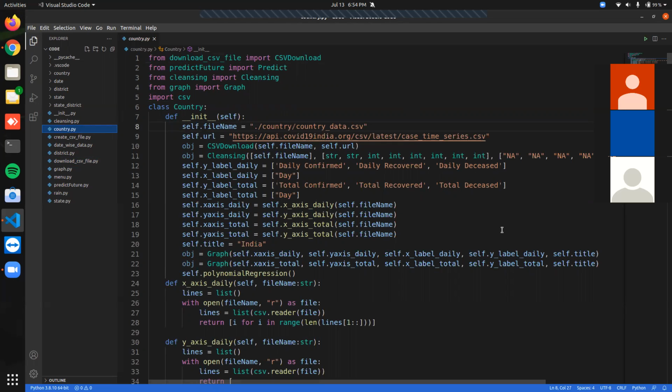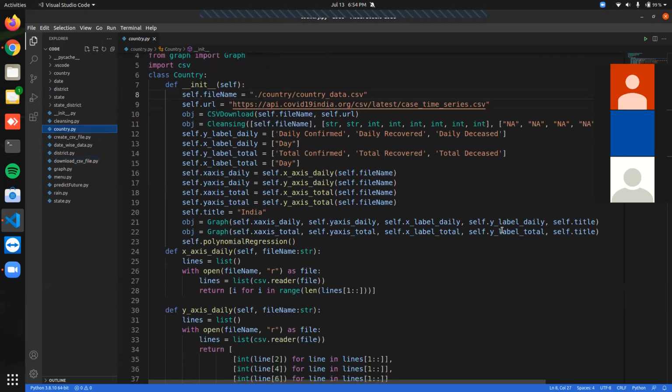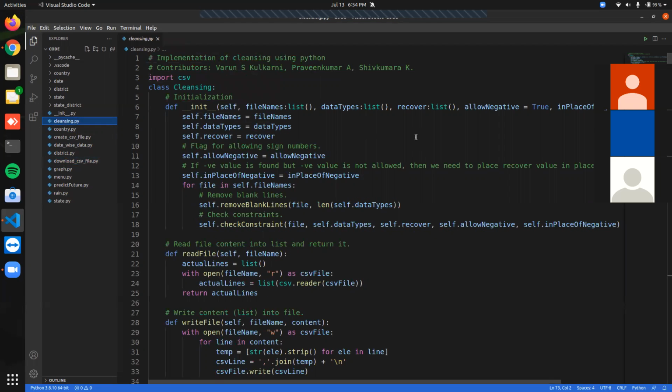We created a cleansing class that we placed in cleansing.py. In cleansing.py, we take parameters such as file name, that is a list. We can pass any number of files in it, that is the complete path. The next parameter is data type, which is also a list. For example, for a CSV file, if the columns are integer, string, and floating values, then we have to pass data types as int, string, float. That indicates that this particular column has this data type constraint.